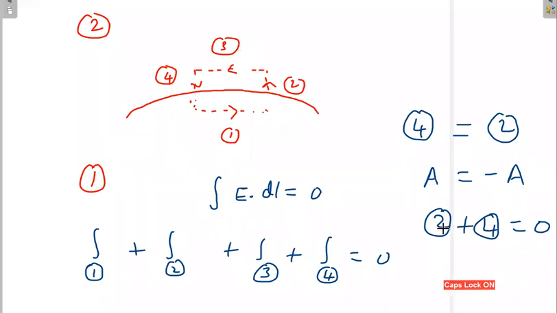So again, the second and fourth integrals give 0, and I have to concentrate on the first and third integrals. The sum of the first integral and third integral is equal to 0.